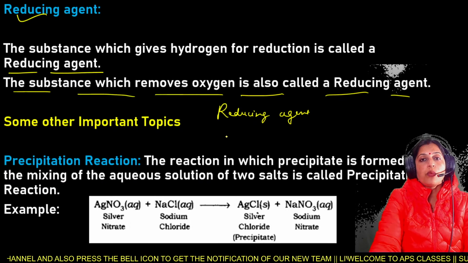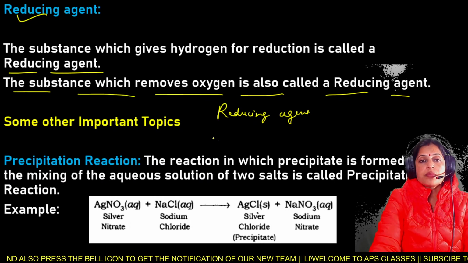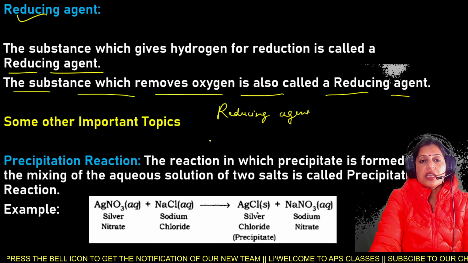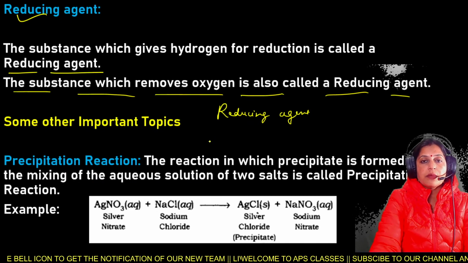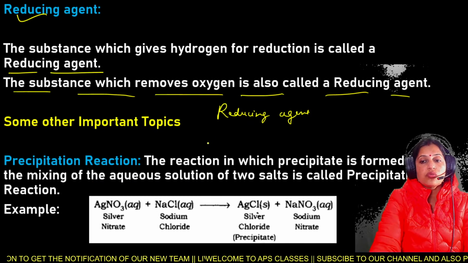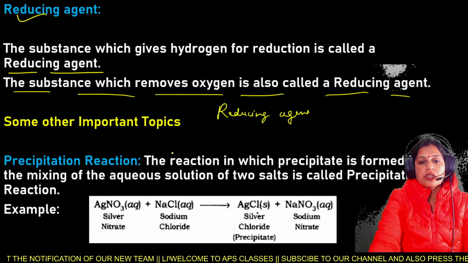Some other important topics, that is precipitation reaction. The reactions in which a precipitate is formed by the mixing of the aqueous solutions of two salts are called precipitation reactions.